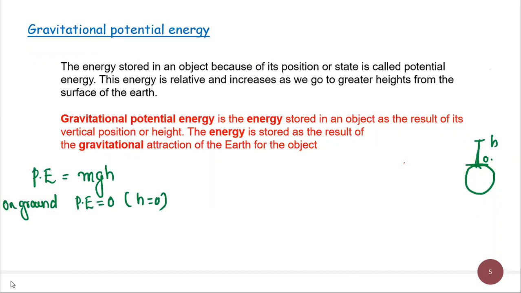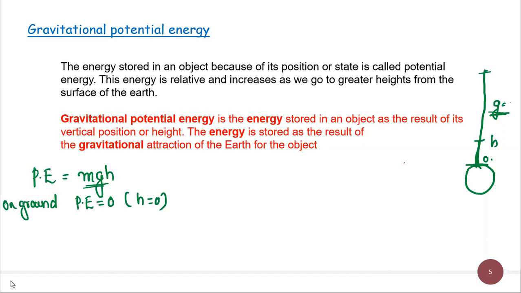Now, for large values of h, suppose the object is going to a large height, then what will happen? The value of g will go on decreasing. As the altitude or the height increases, the g value will decrease. If g value decreases, mgh will decrease. That means after a certain height, the value of g will decrease, so potential energy will decrease.